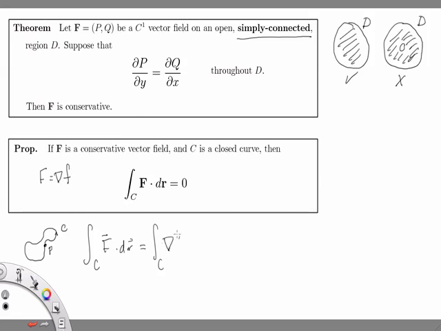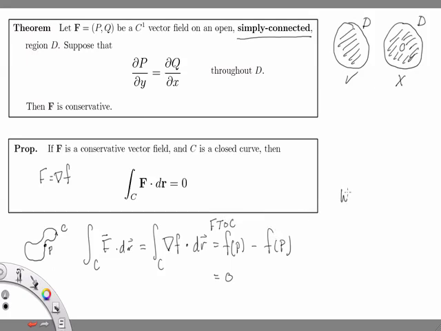And so we can replace capital F with the gradient of little f. And the fundamental theorem of calculus says that this is just equal to little f evaluated at the endpoints. And so that's f of P minus f of P. Because C is a closed curve and starts and ends at the same point, that's what guarantees that we'll get 0 for this result. So this proposition is a straightforward consequence of the fundamental theorem of calculus for line integrals.